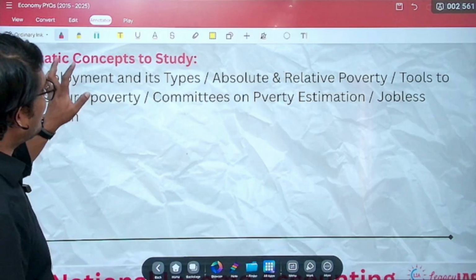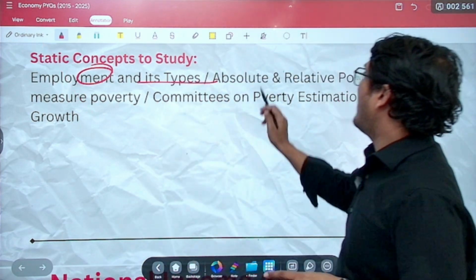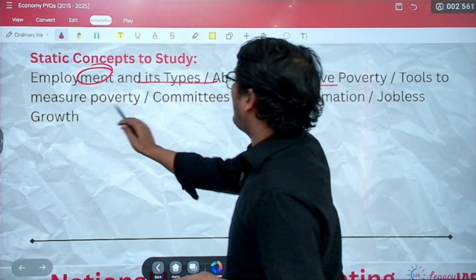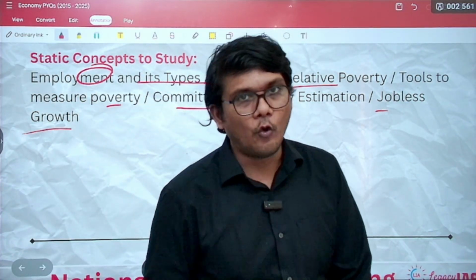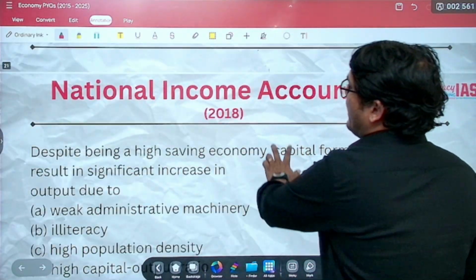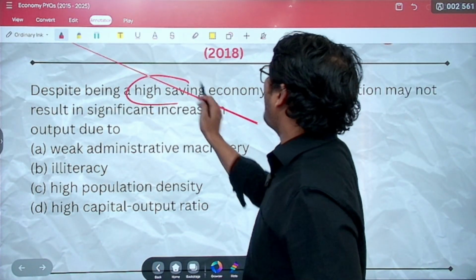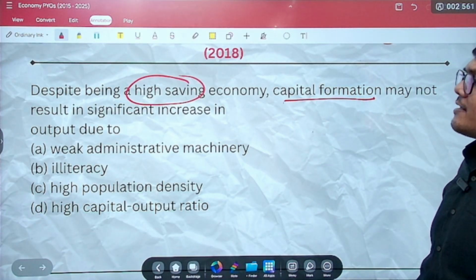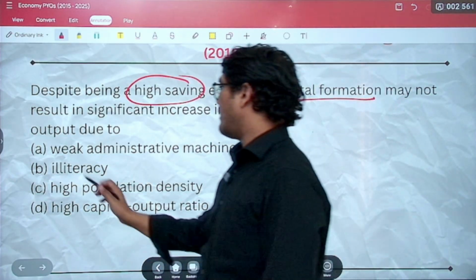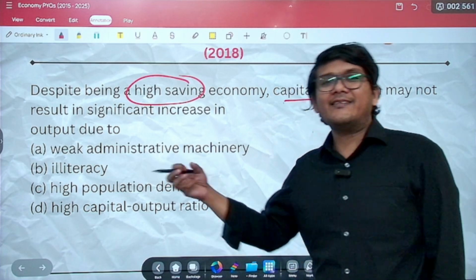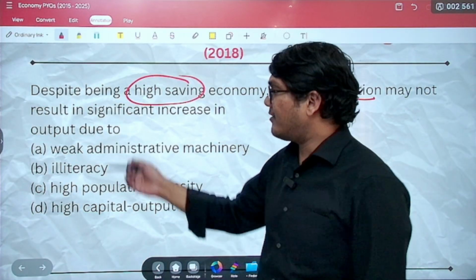Let's move ahead. The concepts that you should be studying with respect to this are employment and its types, absolute and relative poverty, tools to measure poverty, committees on poverty estimates, jobless growth concept also you should know. Right, let's move ahead. Next, this question is of 2018. Despite being a high saving economy, capital formation may not result in significant increase in output due to a weak administrative machinery. See, you may think this is possible, but then look again. Similar options are there. Illiteracy. If this is right, then this also has to be right.